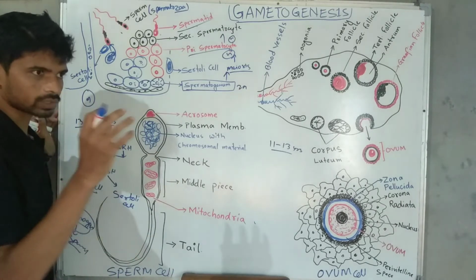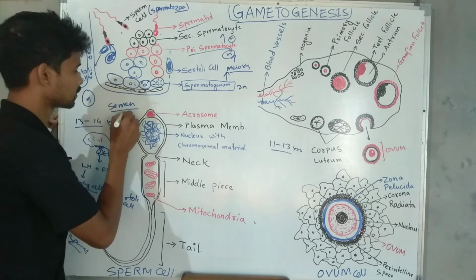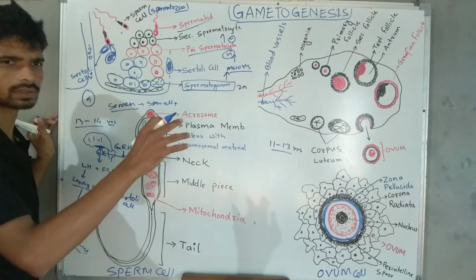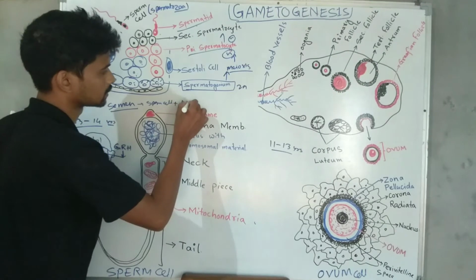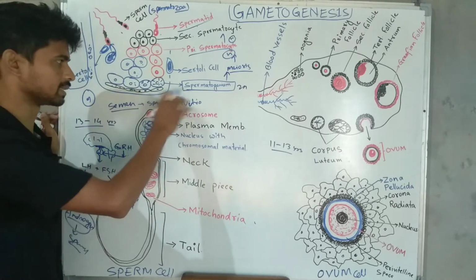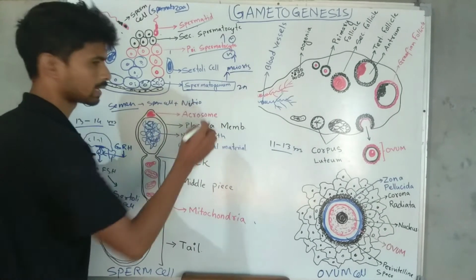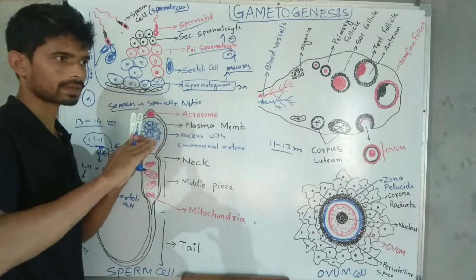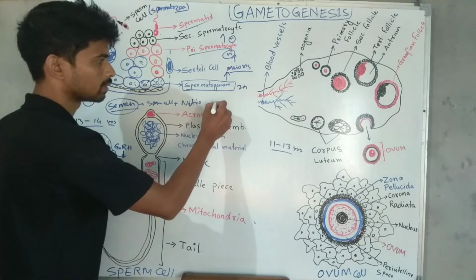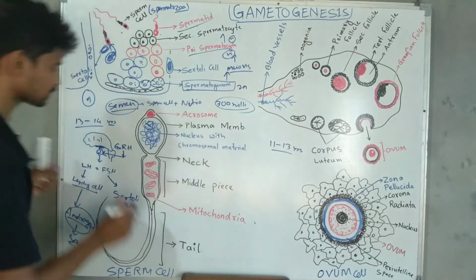After that, the viscous fluid with the sperm is actually the semen. So semen is the combination of sperm cells plus the liquid, a mixture of nutrients, that means fructose and some citric acid are present inside the liquid part, and the cells are also there. This together is called semen. In one ejaculation, at the time of sex, how many sperm cells are there? About 300 million sperm cells are present in one ejaculation.